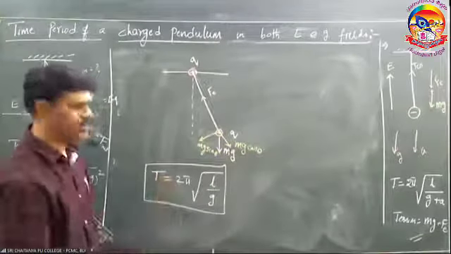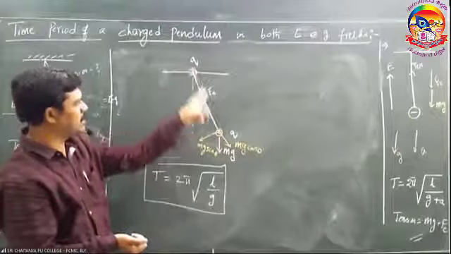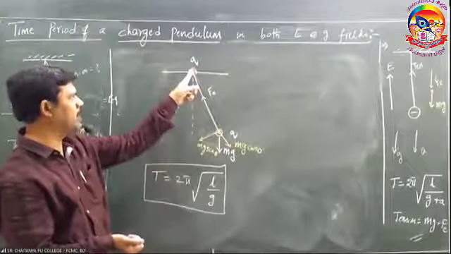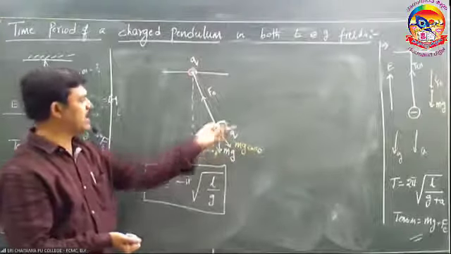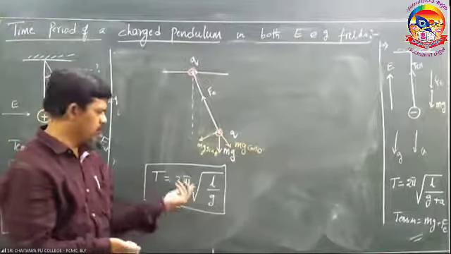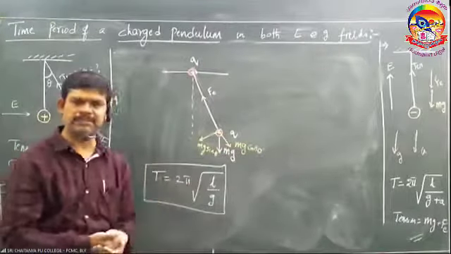Previously, an entrance exam asked a question. If two similar charges are placed at the point of suspension and on the bob, when it is set in oscillation, what is the time period? No change. 2 pi root L by g.